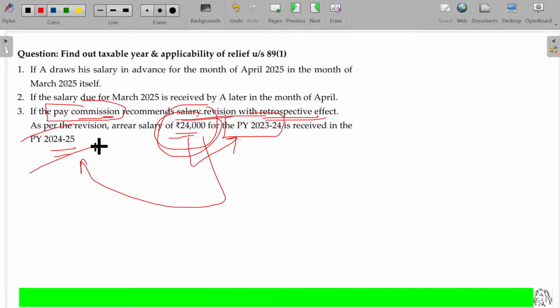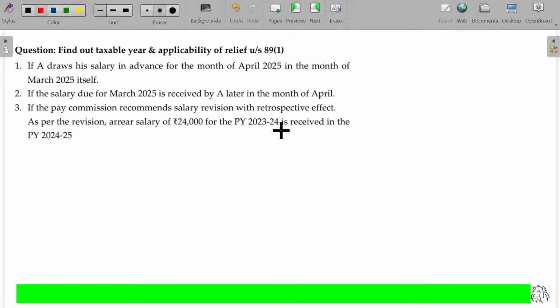Though this 24,000 is taxable only in the year 24-25, of course they can enjoy the relief under section 89 class 1. Clear? This question was asked in the exams. Find out the taxable year, and even state whether relief under section 89 class 1 is applicable.